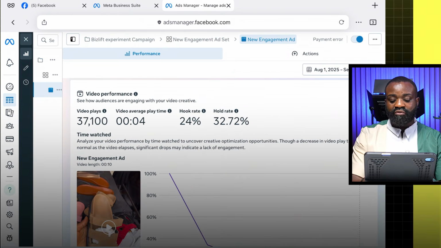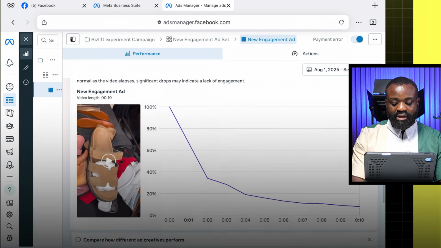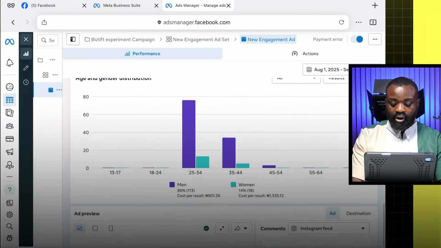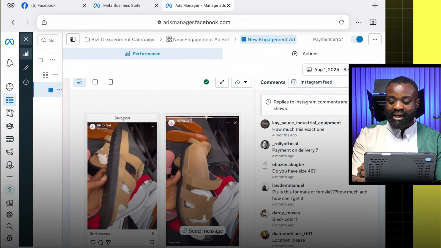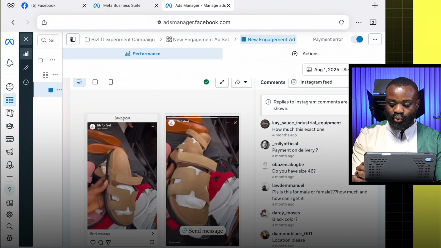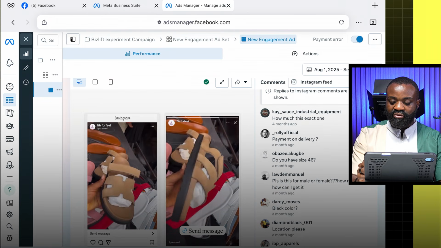Here is the number of views we were able to generate: 37,100 views on that particular ad, which ran for about 7 to 10 days. Now, this is the most interesting part. Let's look at the messages she was getting: payment on delivery, do you have size 46? This is proof that what the client said in that video you watched is true. This is exactly what our ad looked like.